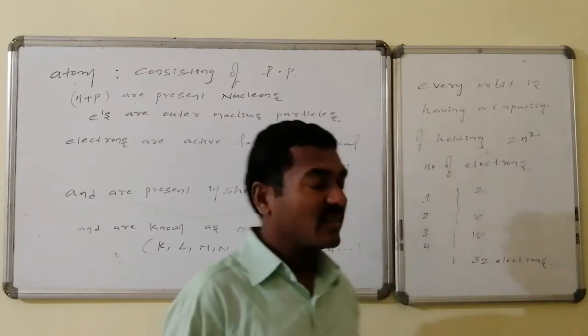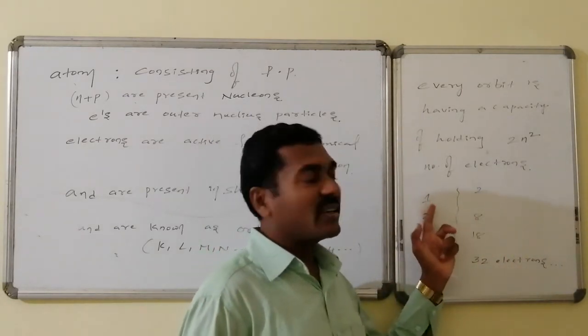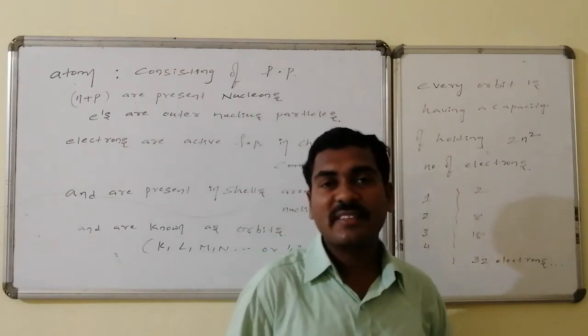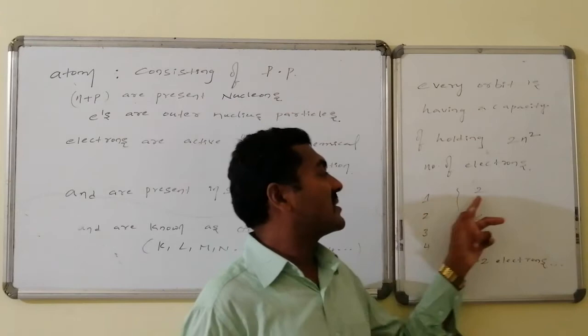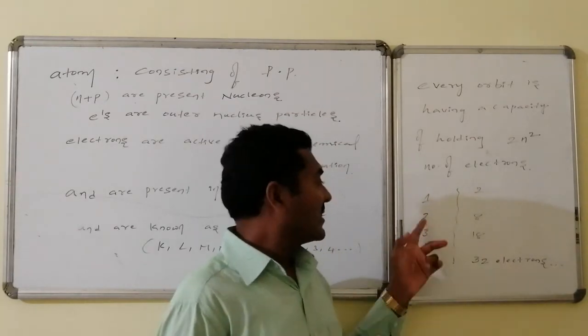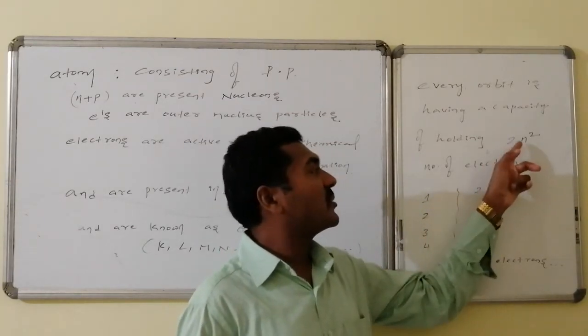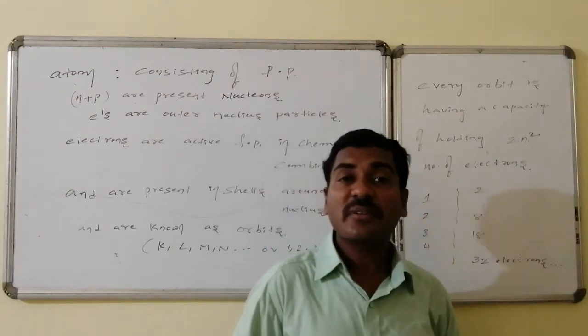On substitution, a table relating the orbit number and the number of electrons present in the corresponding cells is given: the first cell has 2 electrons, the second cell has 2n², 2 into 2 squared, which is 2 into 4, which is equal to how much?